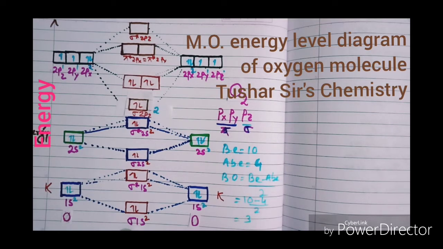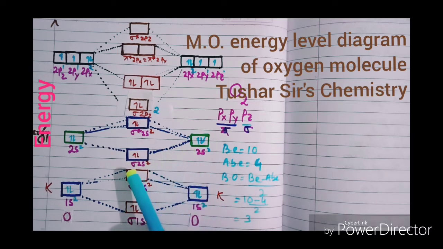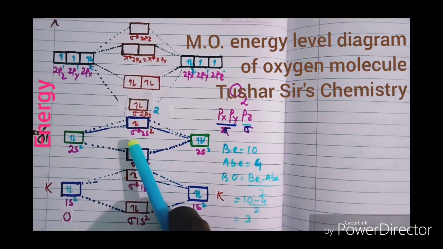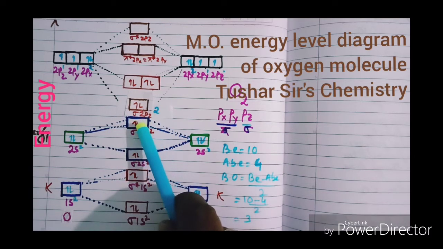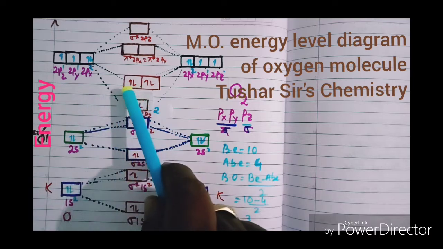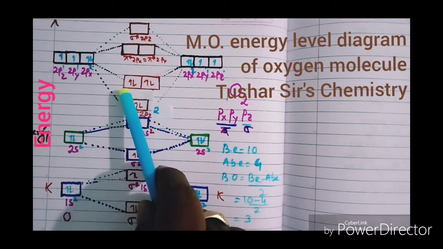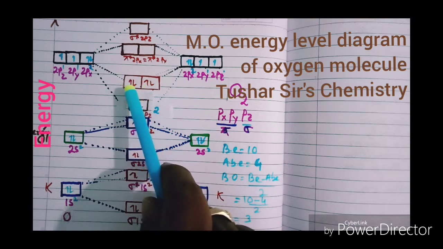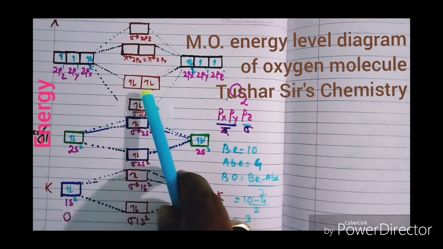You see this is sigma 1s2, sigma star 1s2 for the K shell, or in 1s the bonding molecular orbital is sigma 1s2 and the antibonding molecular orbital is sigma star 1s2. For 2s the bonding molecular orbital is sigma 2s2 and the antibonding molecular orbital is sigma star 2s2. Means this bonding molecular orbital contains 2 electrons, this antibonding molecular orbital contains 2 electrons, and this is sigma 2pz2, and this is pi 2px and pi 2py, and each pi 2px and pi 2py contains 2 electrons each.